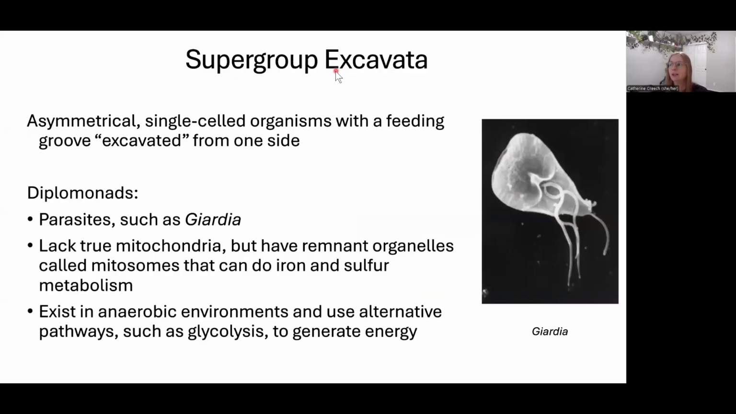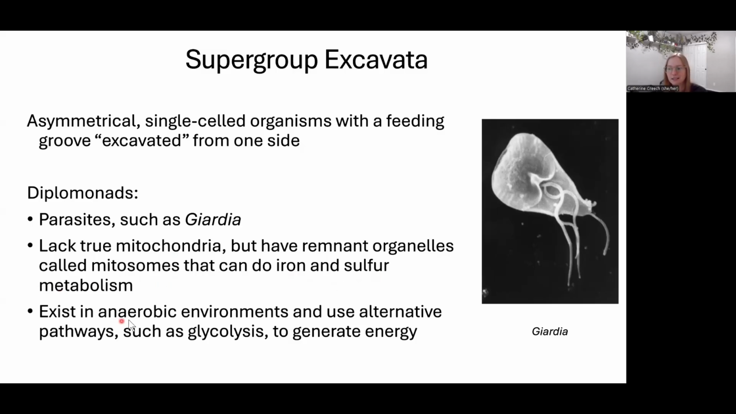Then we have the supergroup excavata. They are asymmetrical. They're single-celled, and they have a groove in which they put parts of their body, which is pretty neat. It's called a feeding groove that's excavated, hence the name excavata. In this family, we have parasites such as Giardia that I'm showing you here. We used to think that Giardia didn't have mitochondria, but now we know that's not true. Instead, they have a mitosome, but it doesn't do cellular respiration. Instead, it does iron and sulfur metabolism.